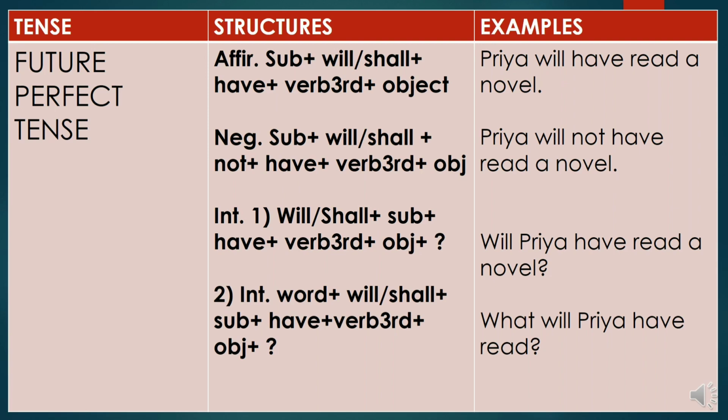So go through the charts thoroughly, read the charts properly, and see where you are using the forms of the verb. You can make notes on your own about where the first form of the verb is used. See the example: in the future perfect tense, we are using the third form of the verb in all the sentences. Okay, sorry, one more form is left, the future perfect continuous tense.